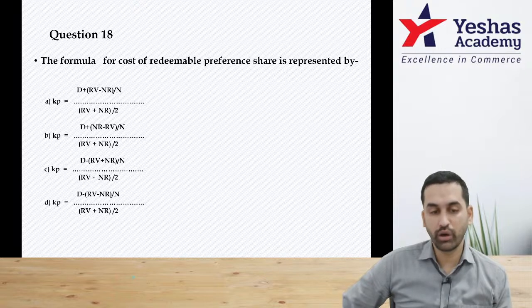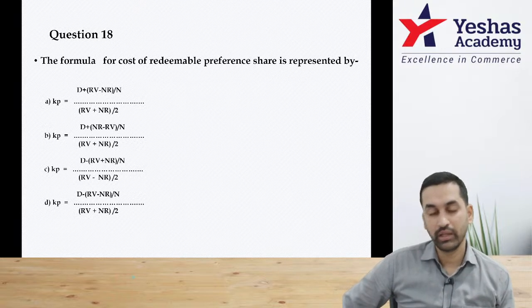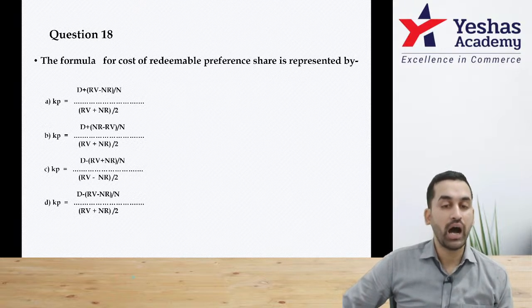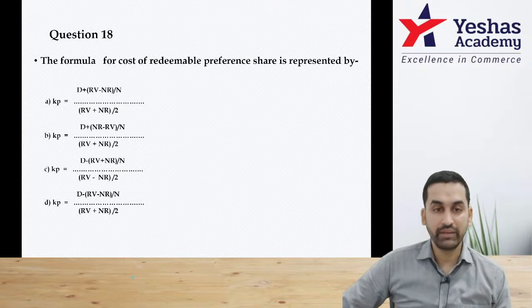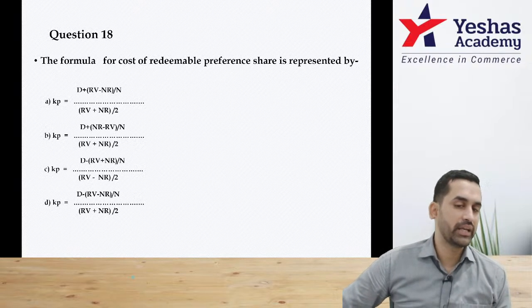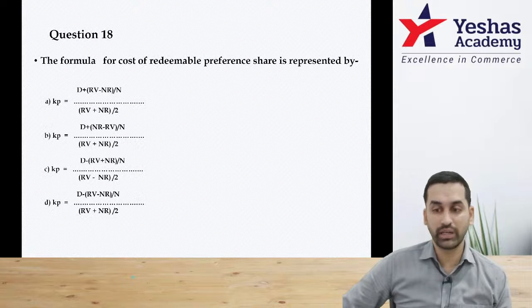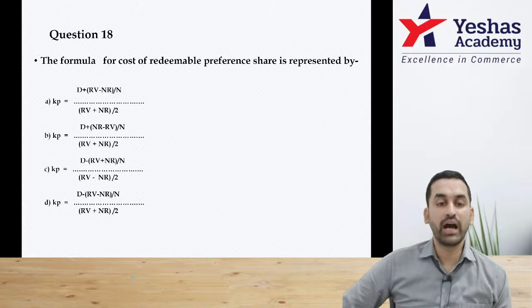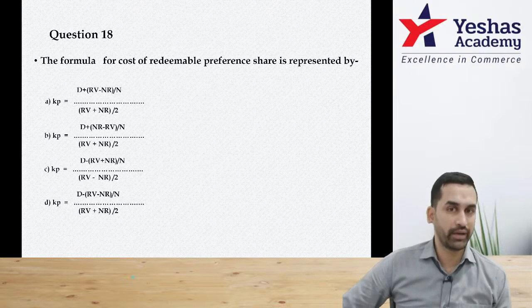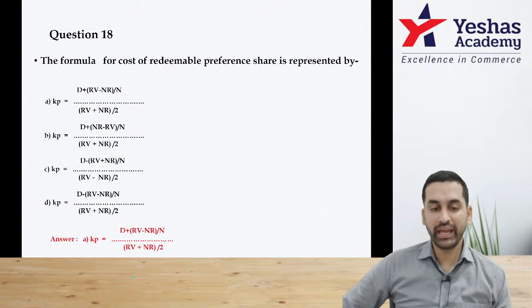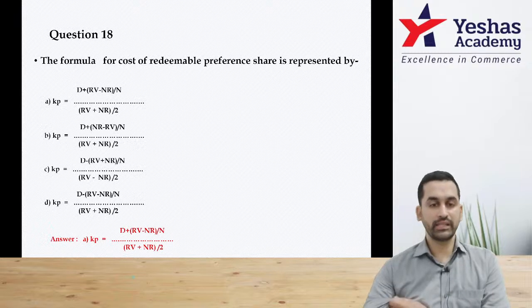That means C and D is wrong. It should be A or B. Let me read A properly. D plus RV minus NR divided by N. RV minus NR will tell you what? Redeemable value minus net receipt by N will tell you annual loss on redemption or gain on redemption. To be divided by RV plus NR by 2, it will give you average value. That means option A is the correct answer. Do you agree? A is the correct answer.